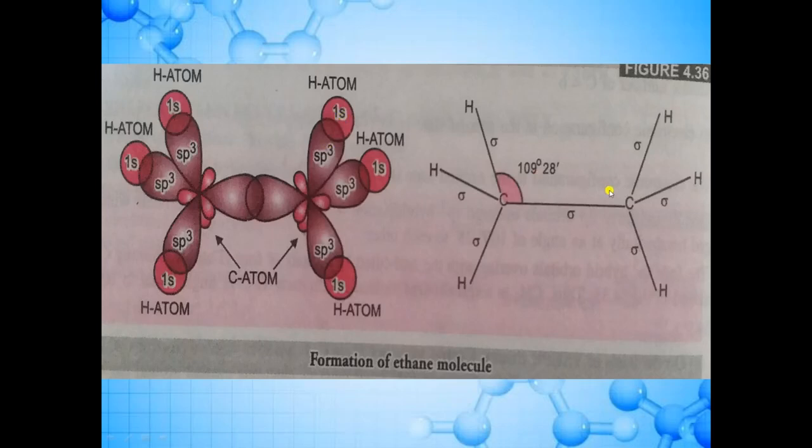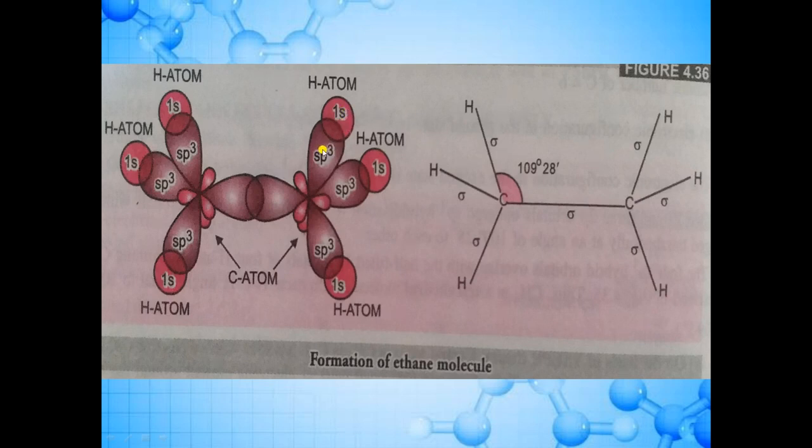So as you can see here, that carbon is making 3 bonds with hydrogen atoms, and here 3 bonds with hydrogen atoms. And here there is also overlapping between the carbon-carbon atoms, because there is overlapping between hybrid orbitals of the carbon atoms also. So here it will form a bond. So this is the bond which is formed between carbon-carbon.